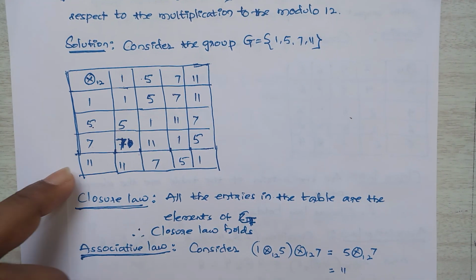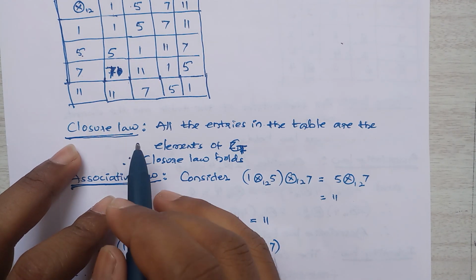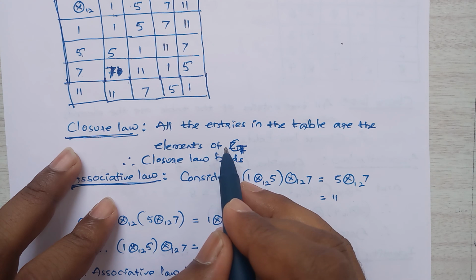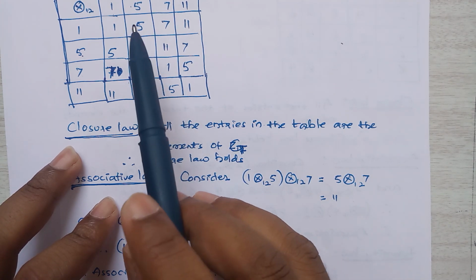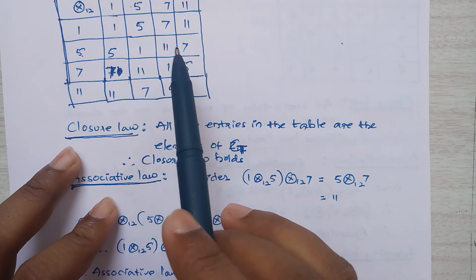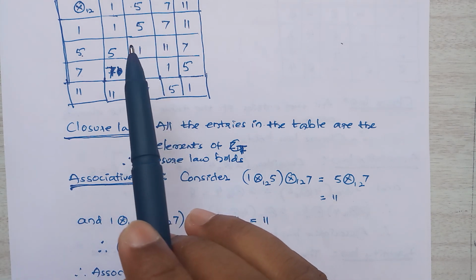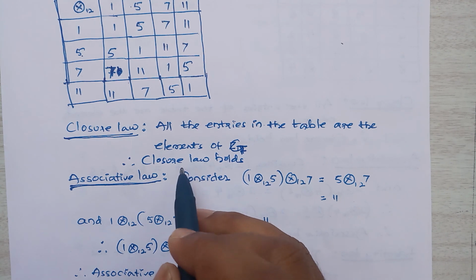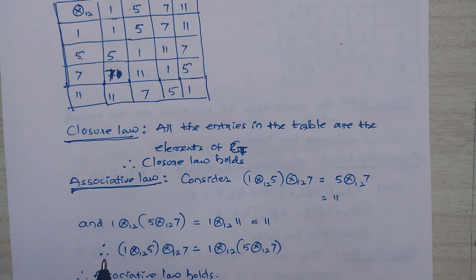So here, let me see the closure law. All the entries in the table are elements of Z, there are no terms other than Z. Therefore the closure law holds good.